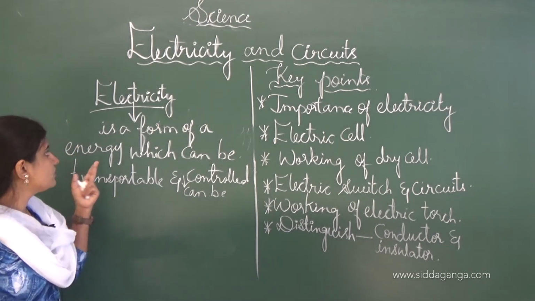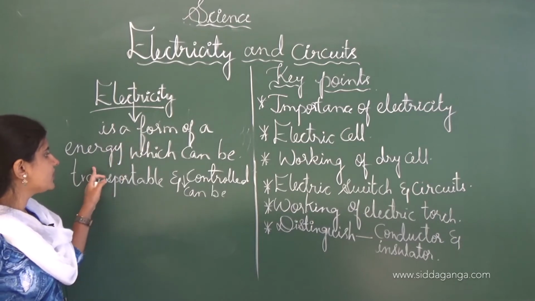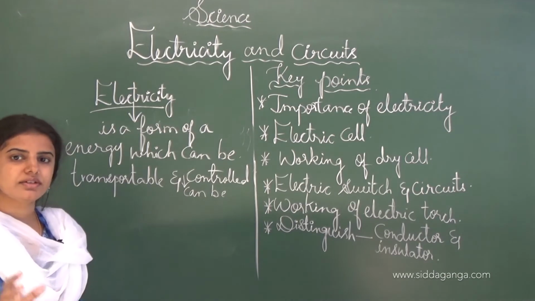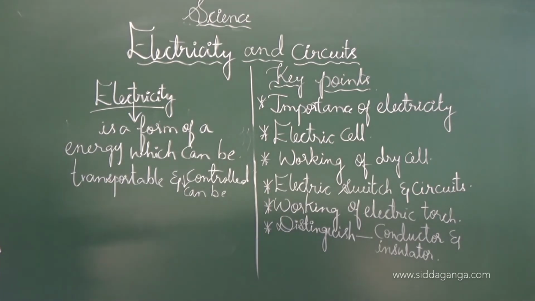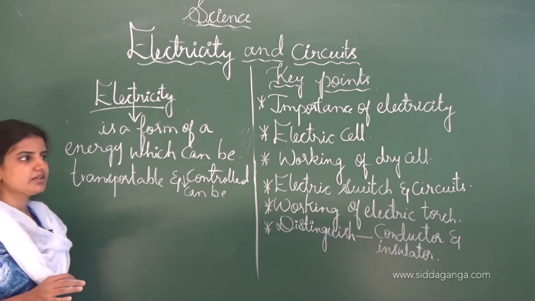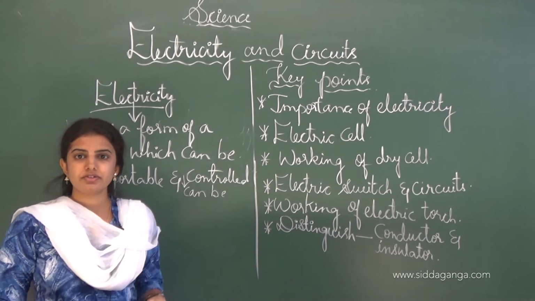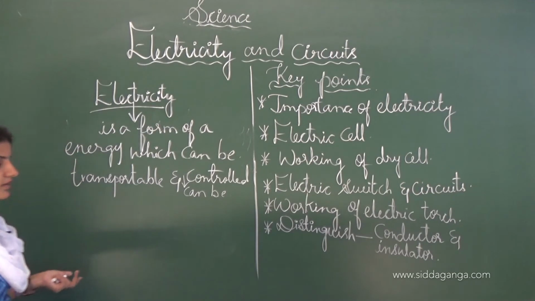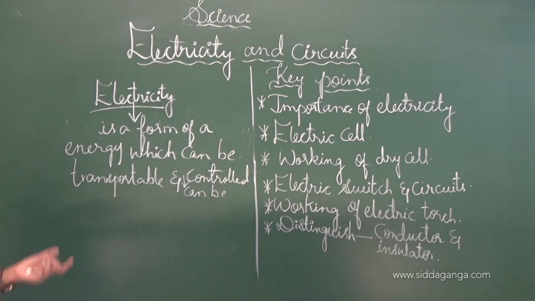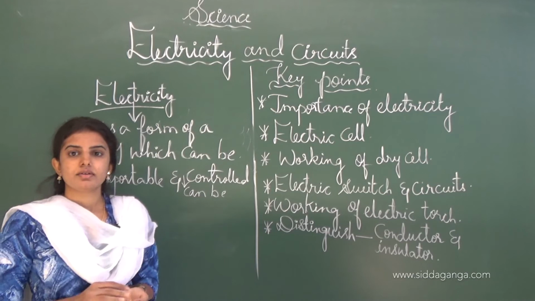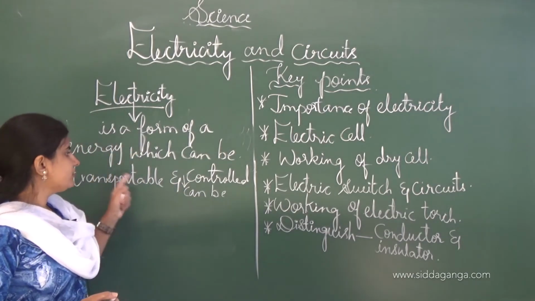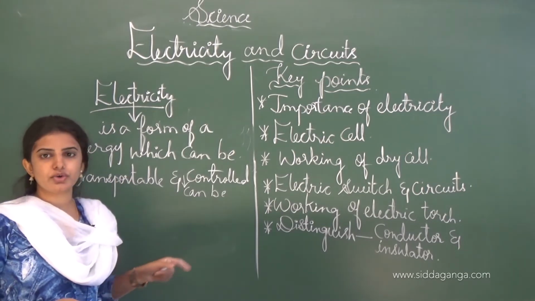Electricity is nothing but a form of energy which can be transported and controlled. This is the definition of electricity. In case of a power cut, the electricity will not be transmitted or flow through the wires or cables. Electricity is a form of energy which is transportable and controllable.